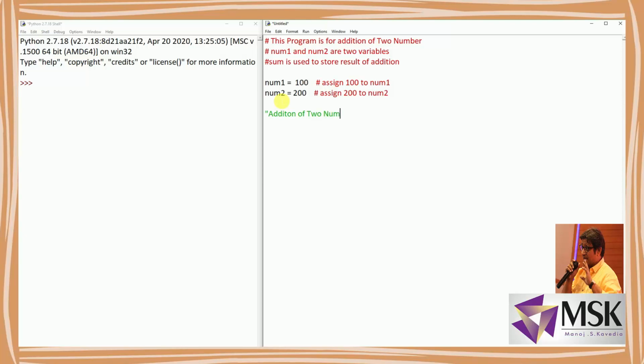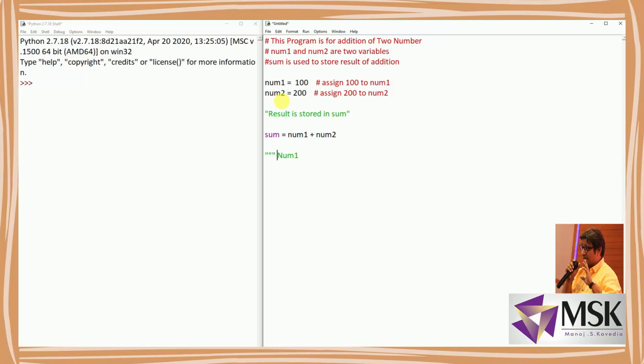Now here I'll write: addition of two numbers, or I'll write here: result is stored in sum. Now here I'll write sum equal to num1 plus num2. So you can say num1, num2 and sum are operands, and equal to and plus are operators. So here now, one, two, three.